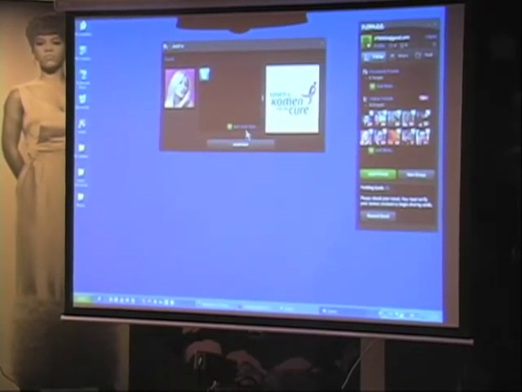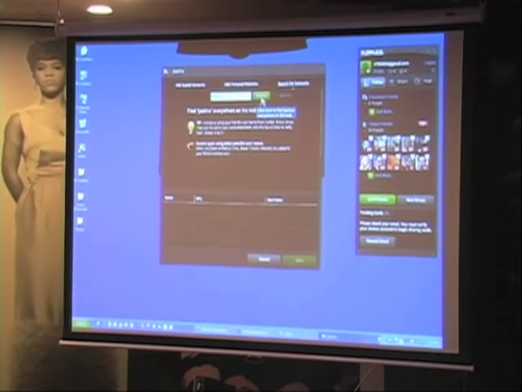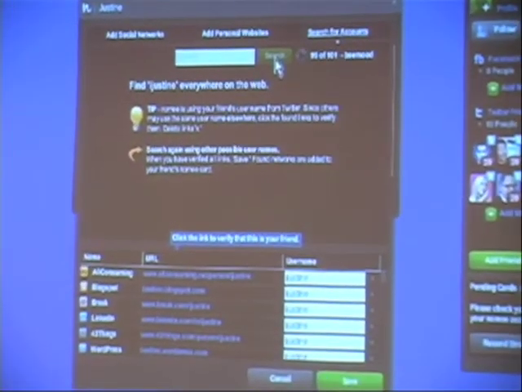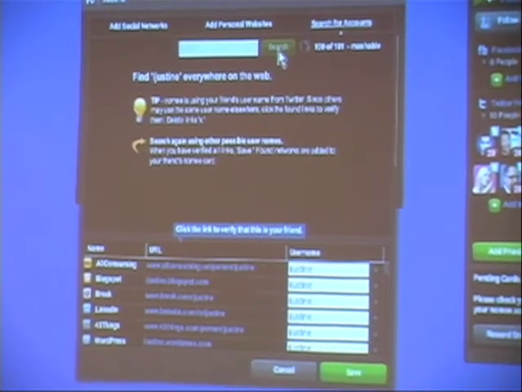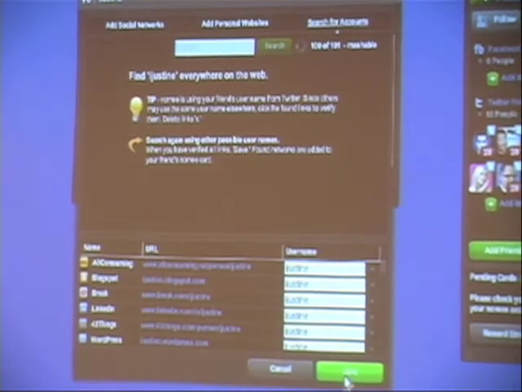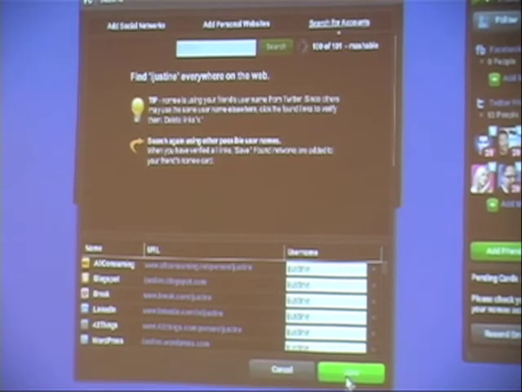Once I click on the Add More Sites button, I get a search window, and when I click on Go, it goes out and it searches the entire social web for the more than 100 different sites that Nomee integrates with, and it finds iJustine on all of those different sites. As you can see, even on a wireless internet, it takes about 8 or 9 seconds, and once it completes that, I will click on the Save button, and what it will do is pull all those social streams into the one place where I can follow all that content without going to all those different sites over and over.